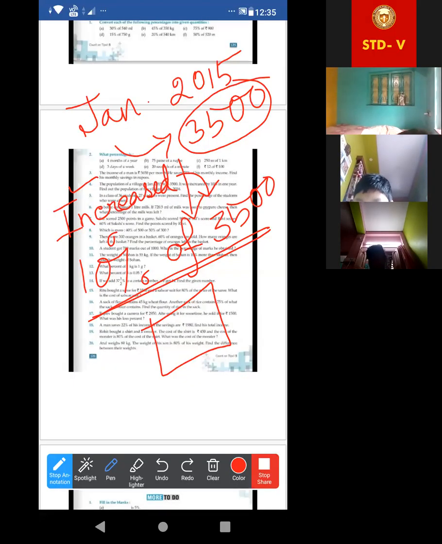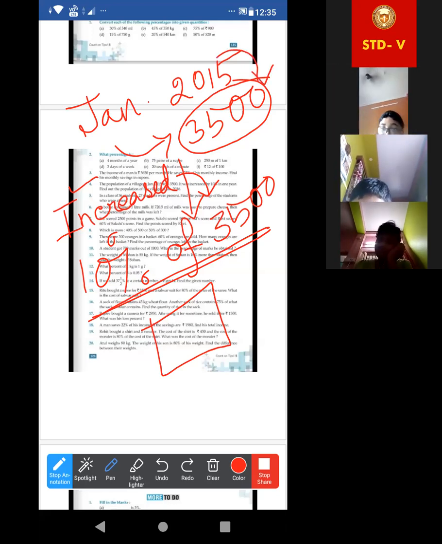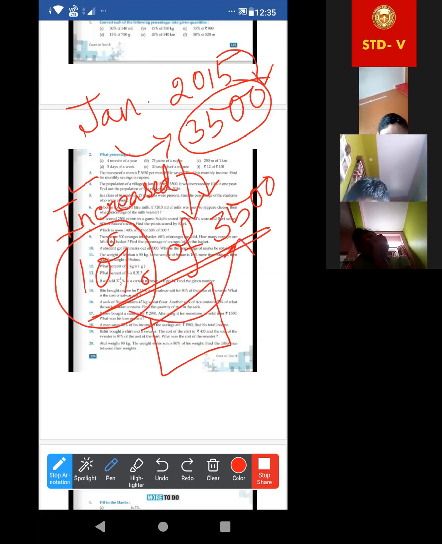Again, I am telling. In January 2015, it was 3,500. It has been increased by 10%. That means 10% of this. So, the number of increased people is equal to 10% of this. We should find this one.